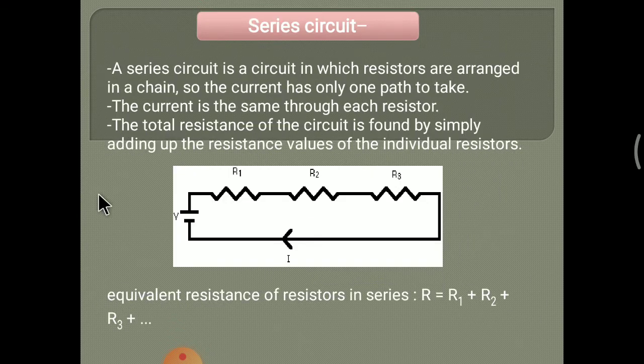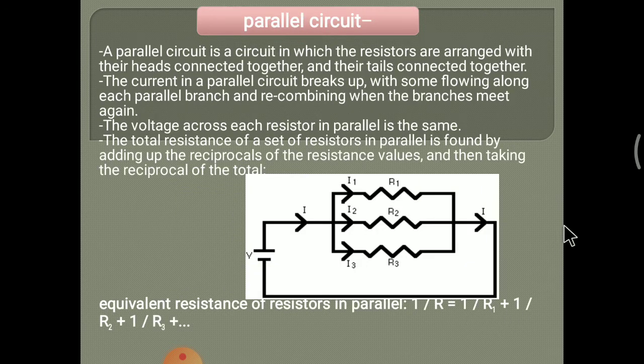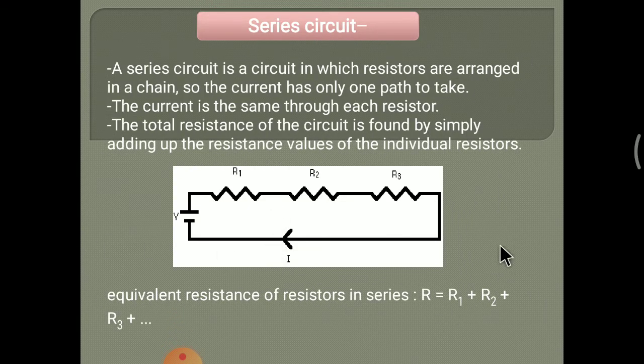What is the equivalent resistance for a series circuit? That is R equals R1 plus R2 plus R3, and the equivalent resistance for a parallel circuit is 1 upon R equals 1 upon R1 plus 1 upon R2 plus 1 upon R3. Both formulas are important when we calculate examples or simplify circuits in this chapter, or in this subject.